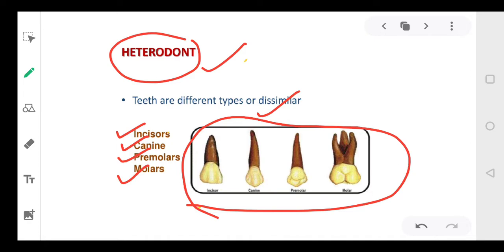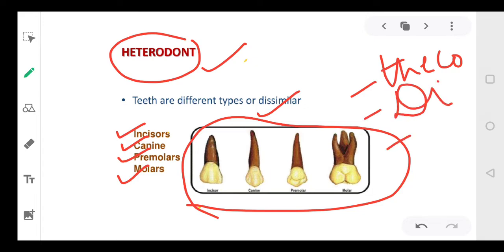Right? So three words. The teeth are thecodont, the teeth are diaphyodont, and the teeth are heterodont. Thecodont, the teeth are present in the jaws. Diaphyodont, we have two types of teeth in lifetime. Heterodont, our permanent teeth, even our temporary teeth, are made up of four different types.